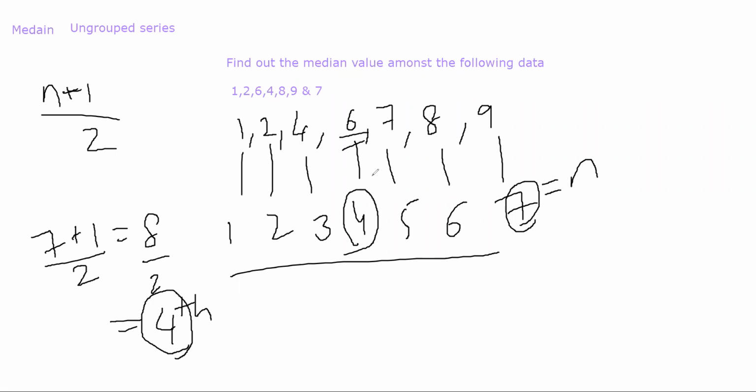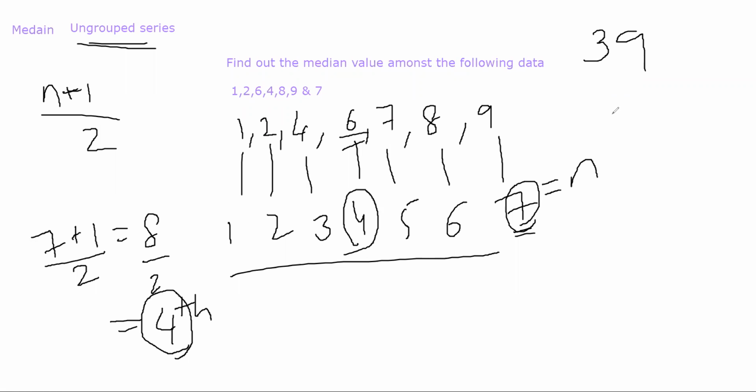See, the question will be, this is an ungrouped series. You are not getting it in any group. This is an ungrouped series wherein you've been given a bunch of data. They are giving you a problem, find out the median of this. Now you can have more data also. I'm only using 7 values here. Let's suppose you get 39 values, a huge series with 39 different values.